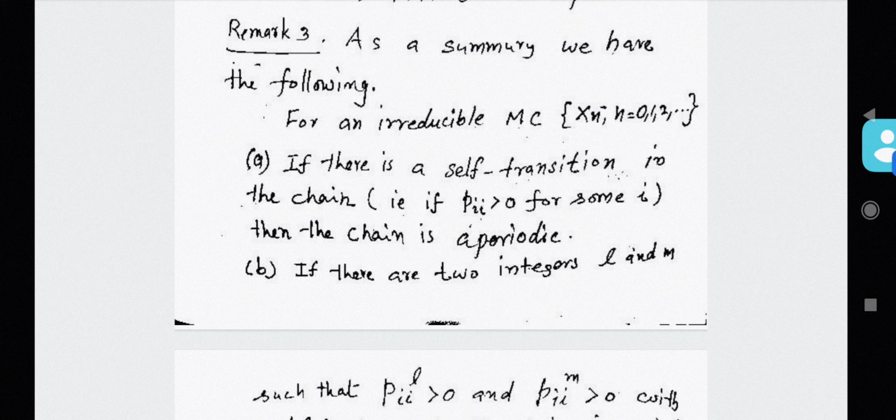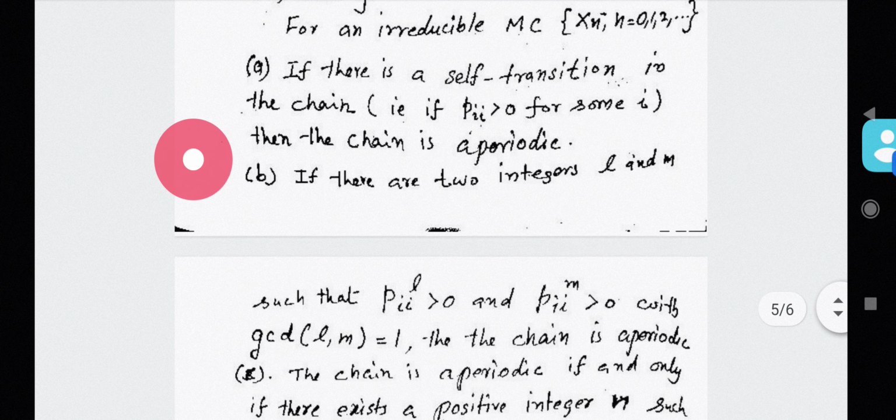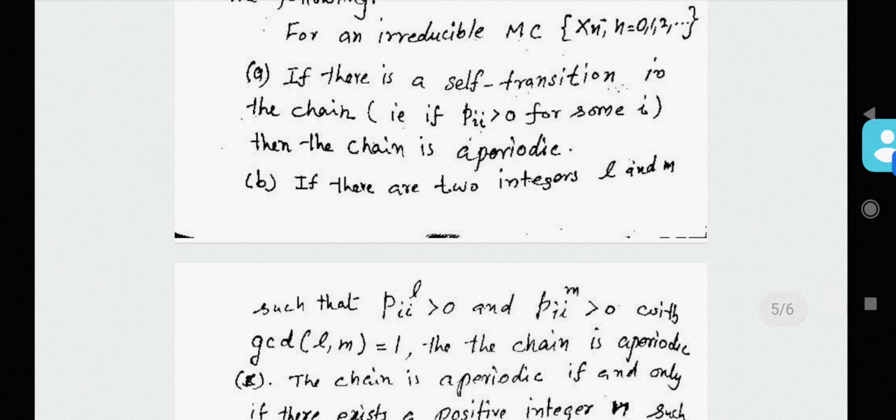Second, if there are 2 integers L and M such that PiiL greater than 0 and PiiM greater than 0, such that L and M are co-prime, that is, with GCD, greatest common divisor, of L and M equal to 1, then the chain is aperiodic.